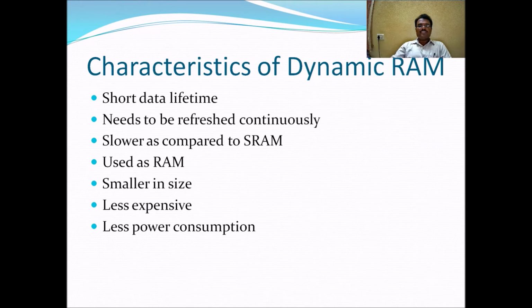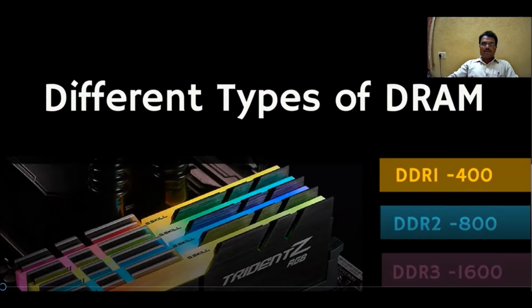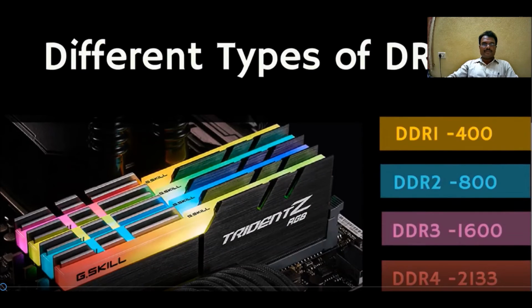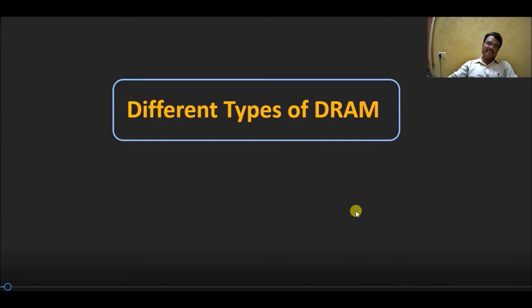We will watch another video on DRAM and all the RAMs and types of RAMs. We will see the different types of RAM here: DDR1 400, DDR2 800, DDR3 1600, DDR4 2133. There are different types of RAMs available now. Different types of DRAMs we will see now.